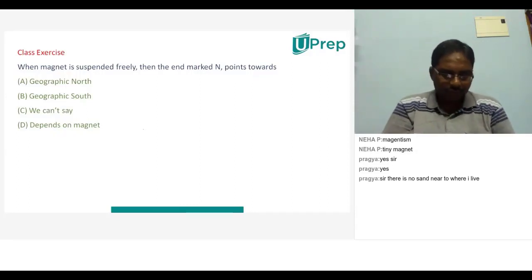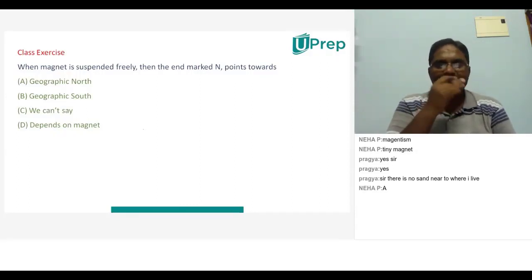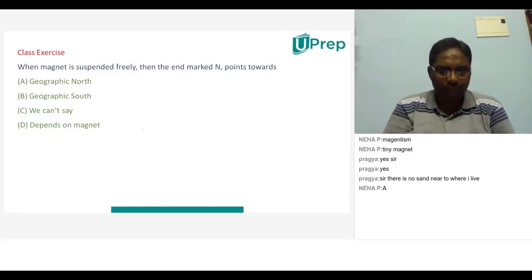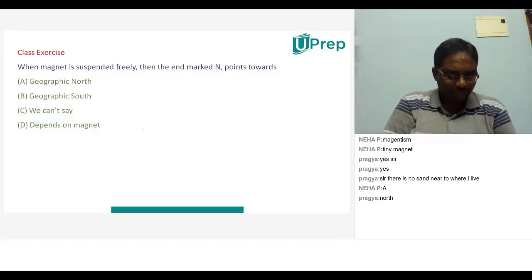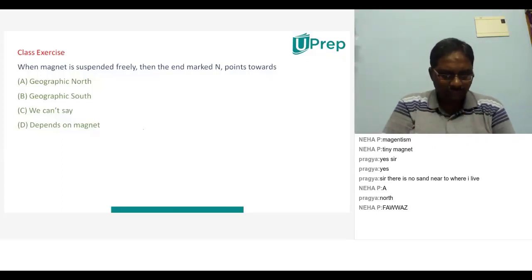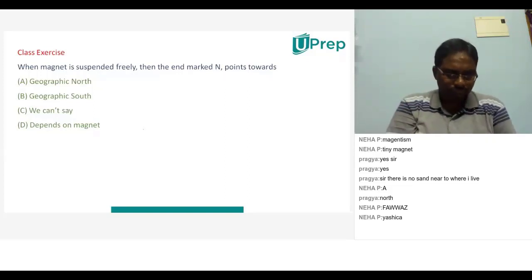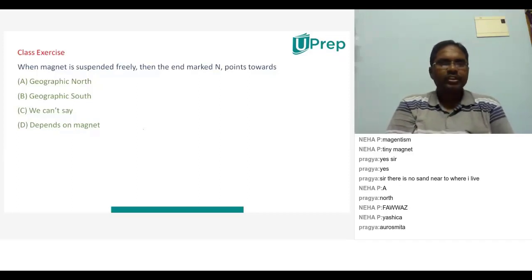Okay. Now, when a magnet is suspended freely, the end marked N points towards. Only one gave an answer, Neha, Pragya. Others who are there, Anjali, Ridhima. Right.